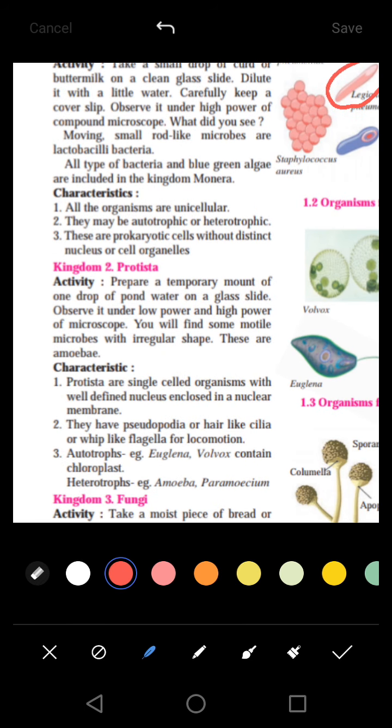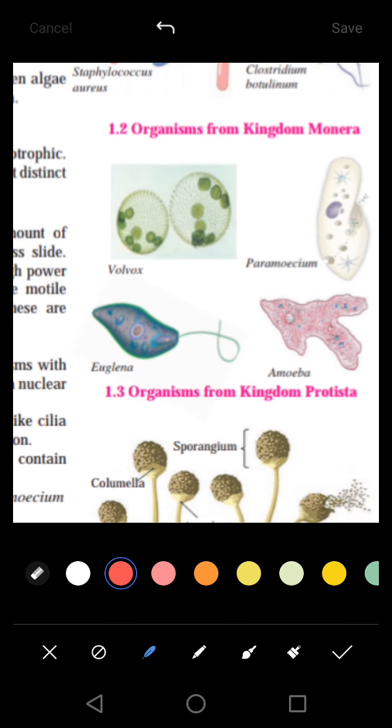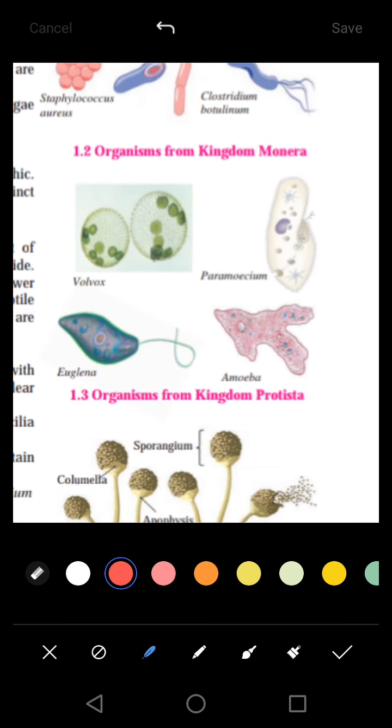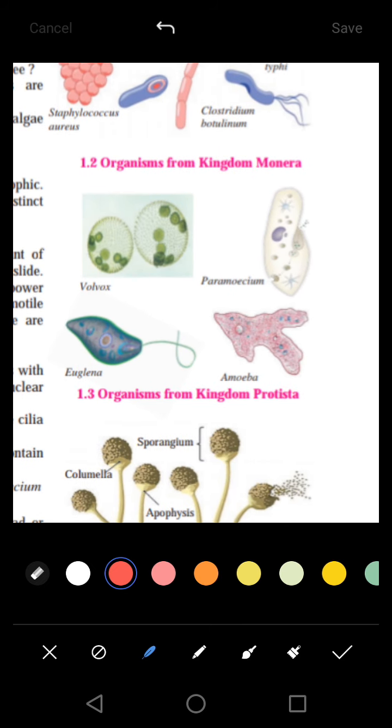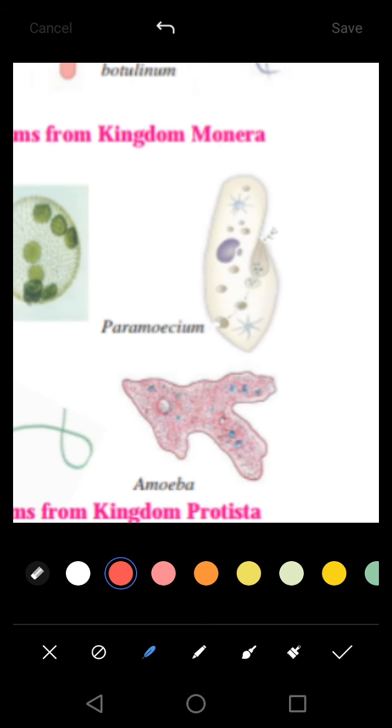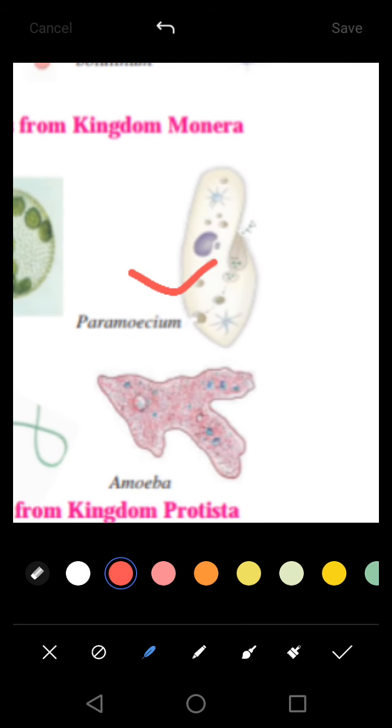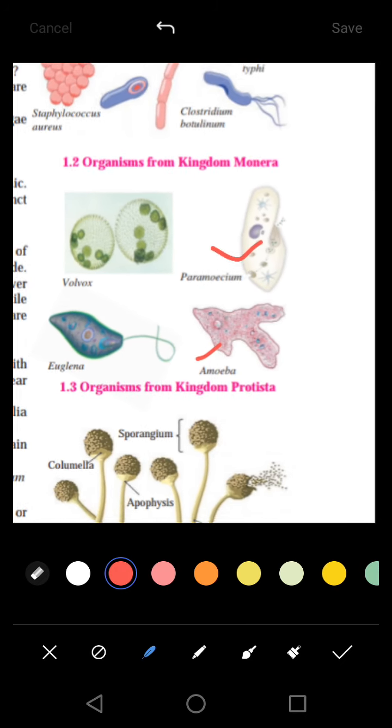Again there is an activity. Pond water, we have to take pond water on a slide and stain it and observe it under a compound microscope. You will find that there are some microorganisms present in the pond water or the puddles that we see in the rainy season. You can take a sample of that also. You will find organisms somewhat like this paramecium and amoeba. Such kind of organisms will be observed in that dirty water.